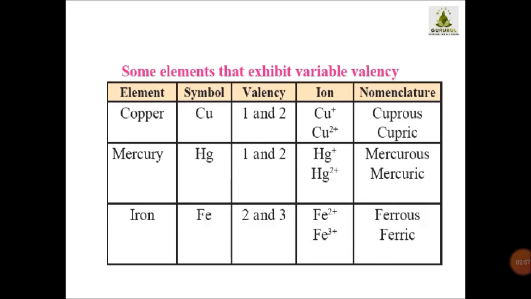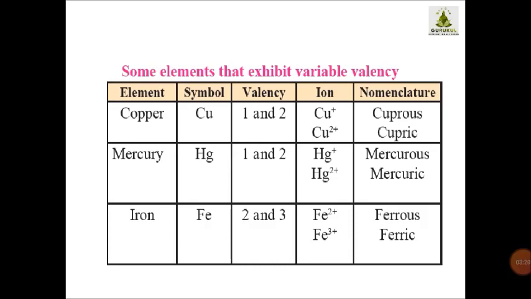So we have studied about the mercuric oxide. These are the elements which are formed when the valency of the element is 2, that is Hg2 plus. Now in the same way, iron is having symbol Fe. Its variable valency is either 2 or 3.